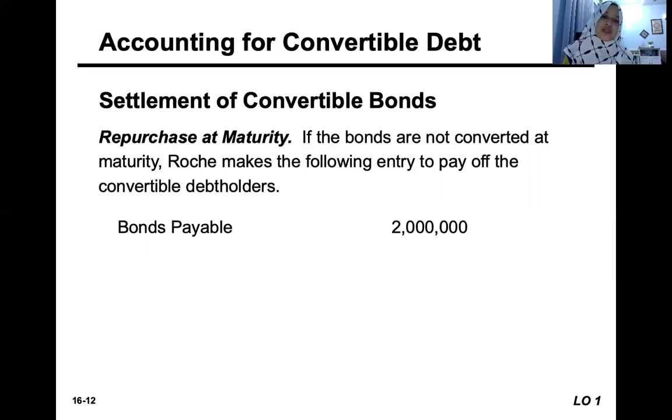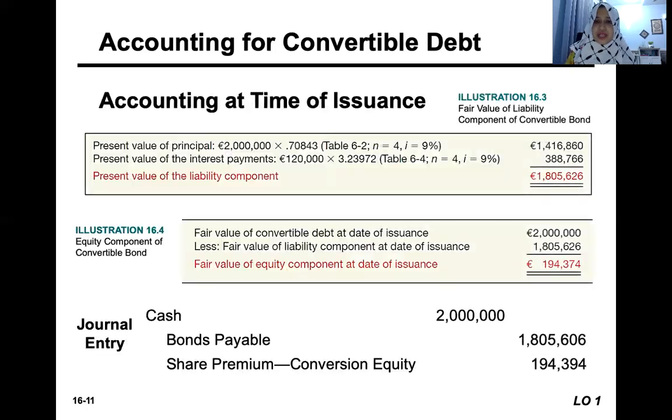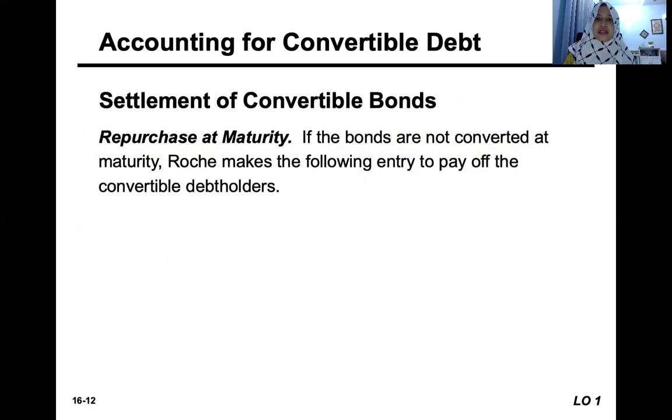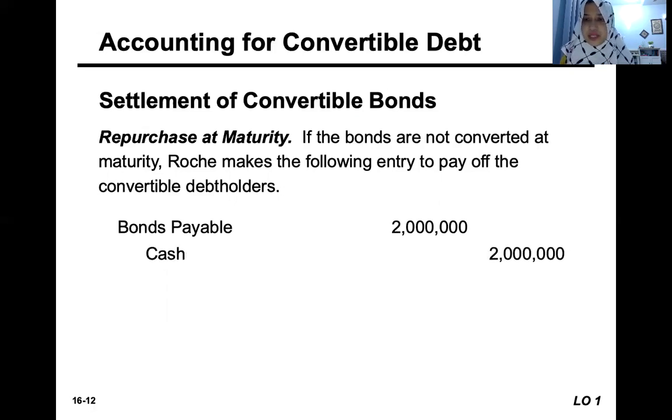So debit the bonds payable 2 million. Remember, at the date of issuance we credited the bonds payable at the amount of 1,805,606. But as time goes until maturity, because of the amortization table, we add the interest, and until the date of maturity we pay the full face value of 2 million, and we credit cash 2 million.